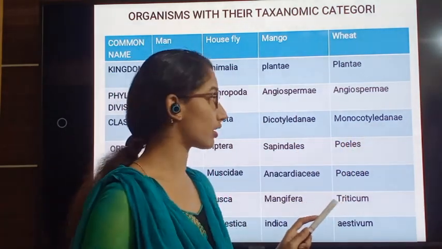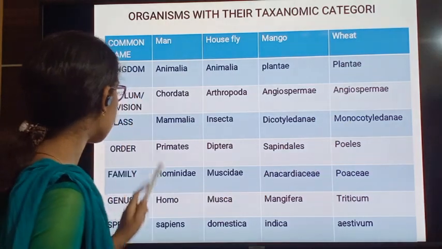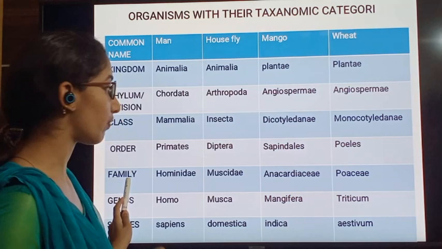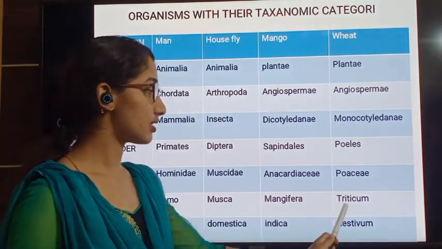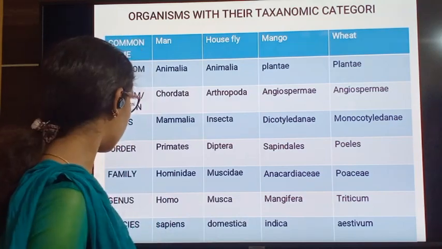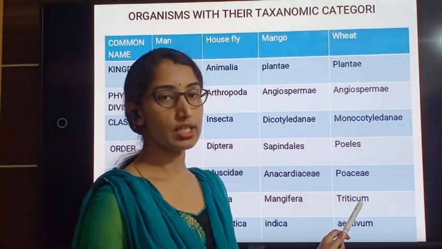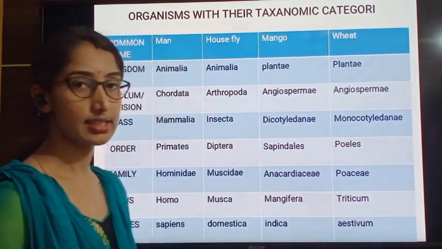It consists of only one cotyledon and hence it is a Monocotyledonae class, and order Poales. It belongs to family Poaceae and genus is Triticum and species is aestivum. The scientific name of wheat is Triticum aestivum.